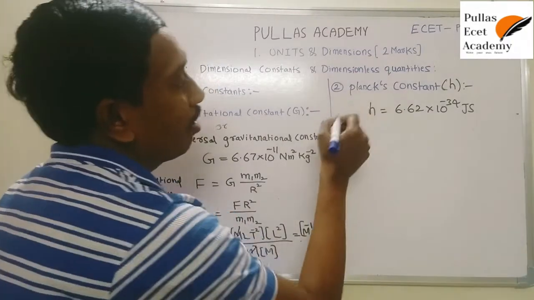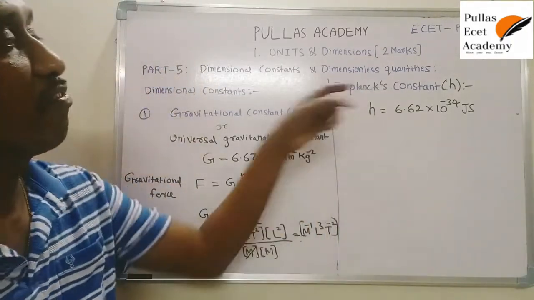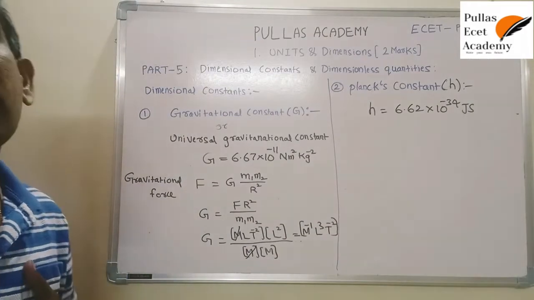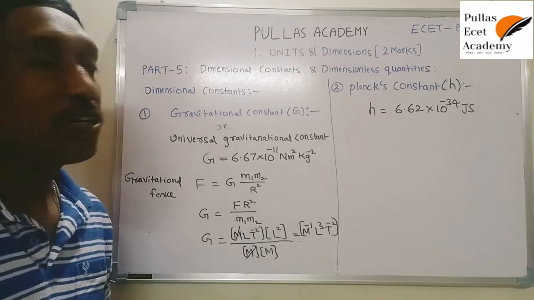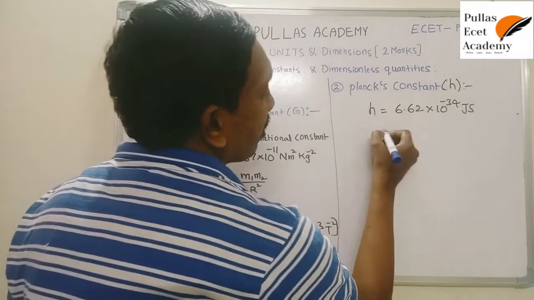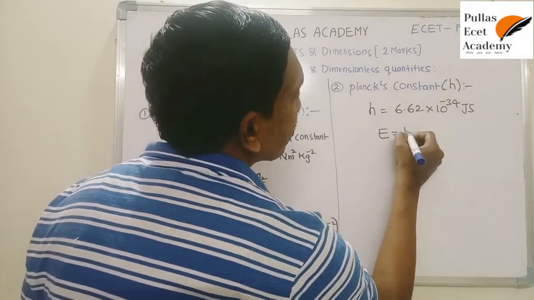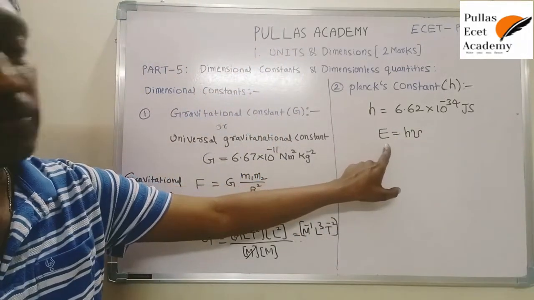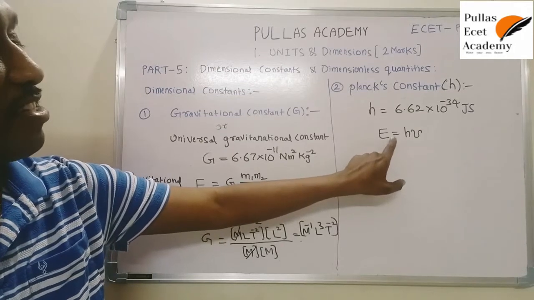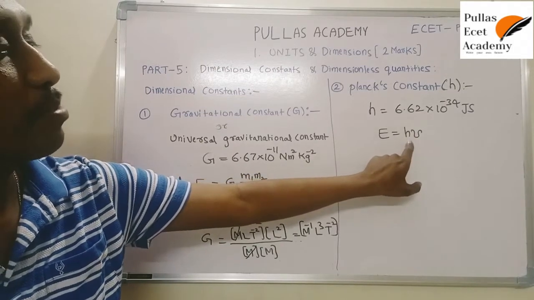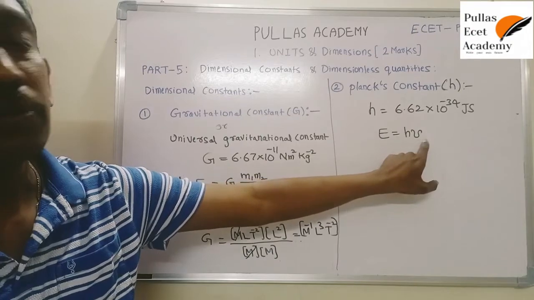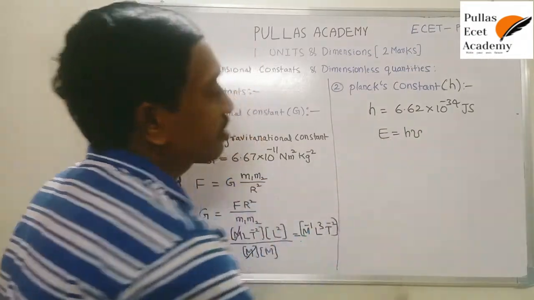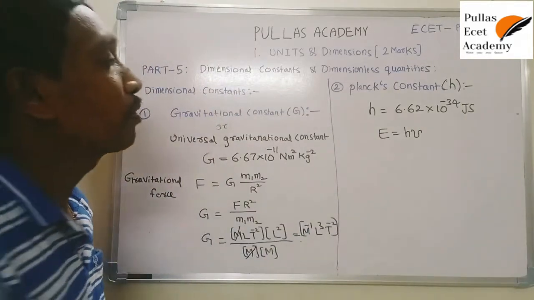If you want to construct the dimensional formula of Planck's constant, we need an expression. What is the expression here? According to Planck's quantum theory, E is equal to h nu. Here E stands for the energy of a photon, that means light energy. h stands for Planck's constant, and the symbol nu stands for frequency. This is the expression for light energy or photon energy.